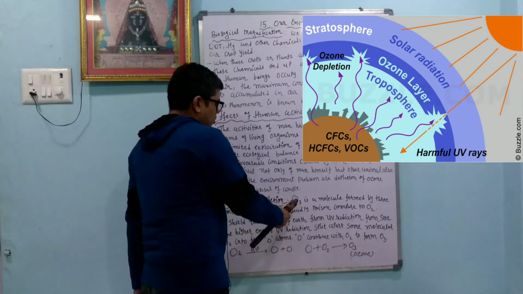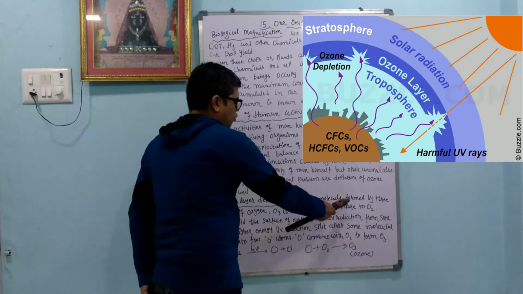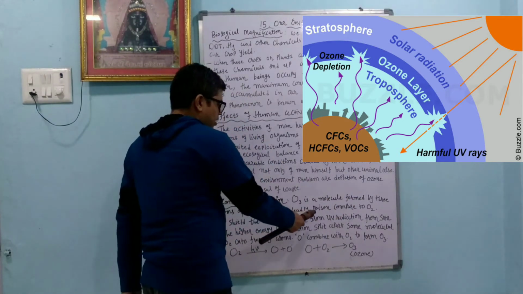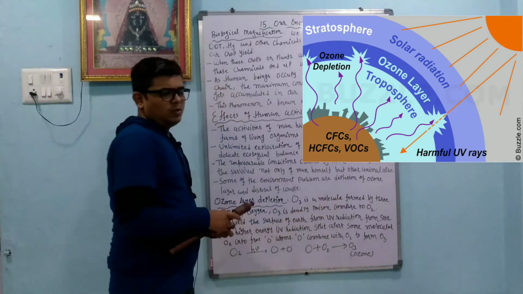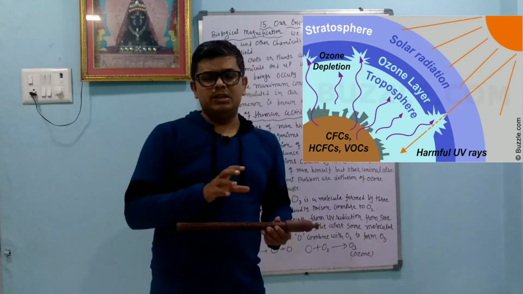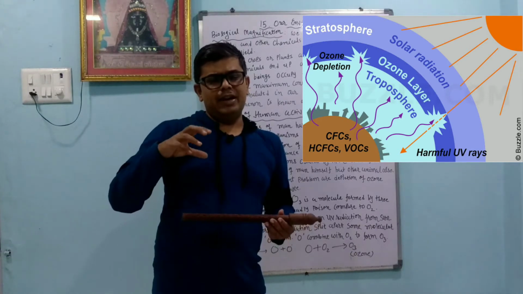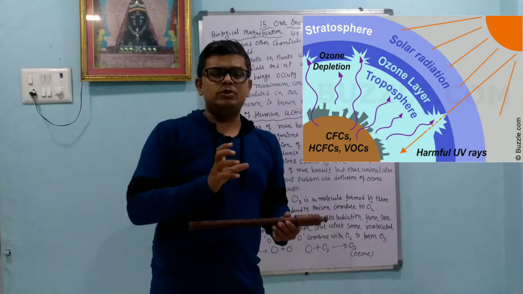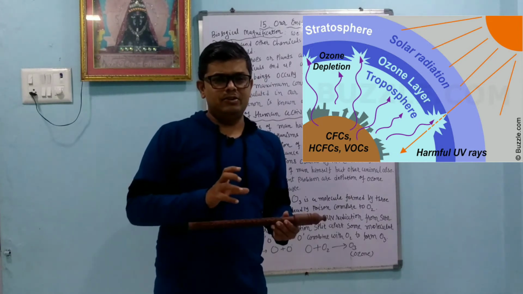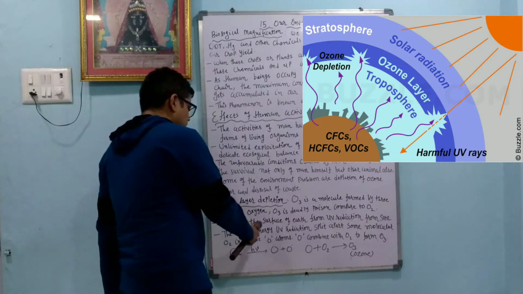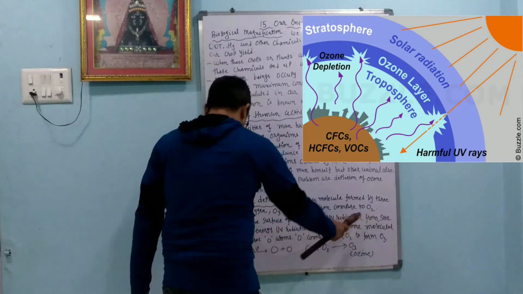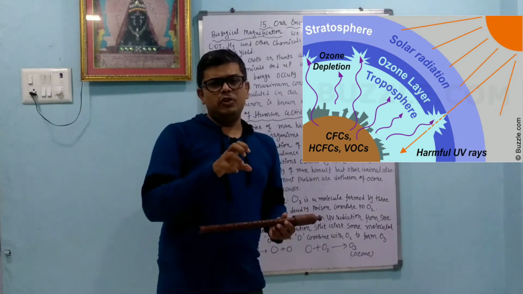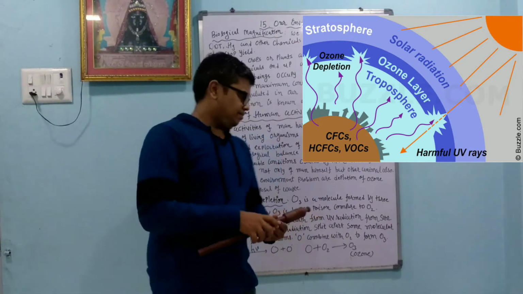Ozone layer depletion. Ozone is O3. O3 is a molecule formed by 3 atoms of oxygen. Ozone is a deadly poison compared to oxygen, but it has a good characteristic that it absorbs the UV radiation. Oxygen is very useful in aerobic respiration to get energy. Ozone seals the surface of the earth from the UV radiation from the sun. So its main function is to absorb the UV radiation from the sun.